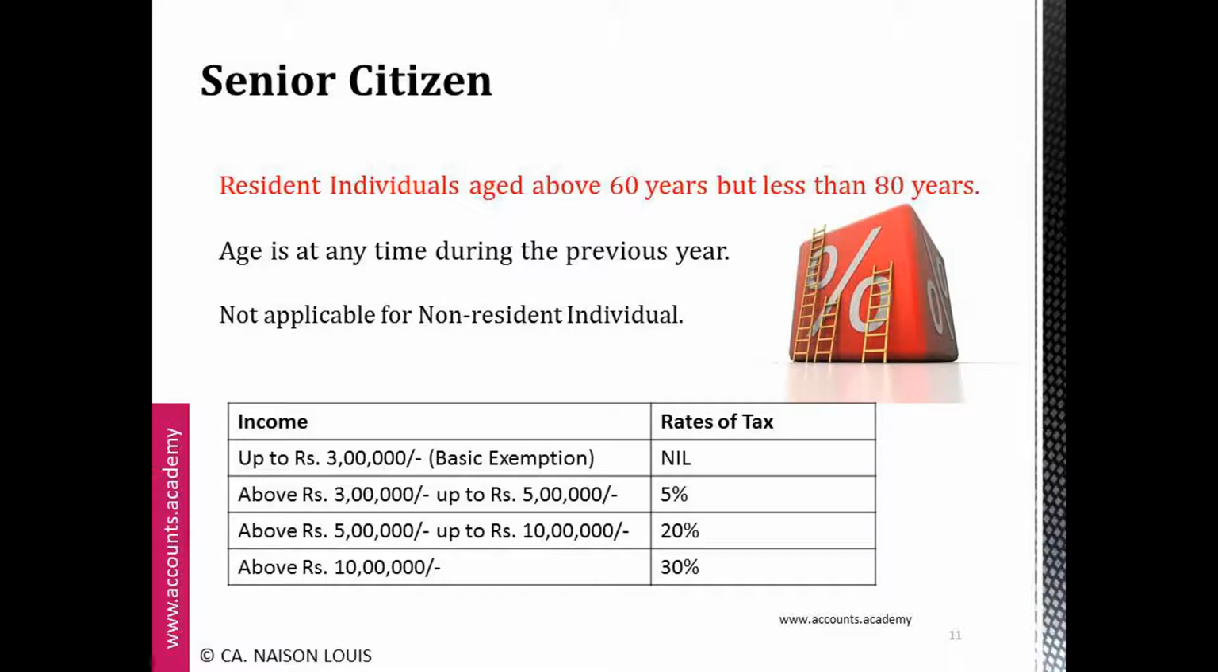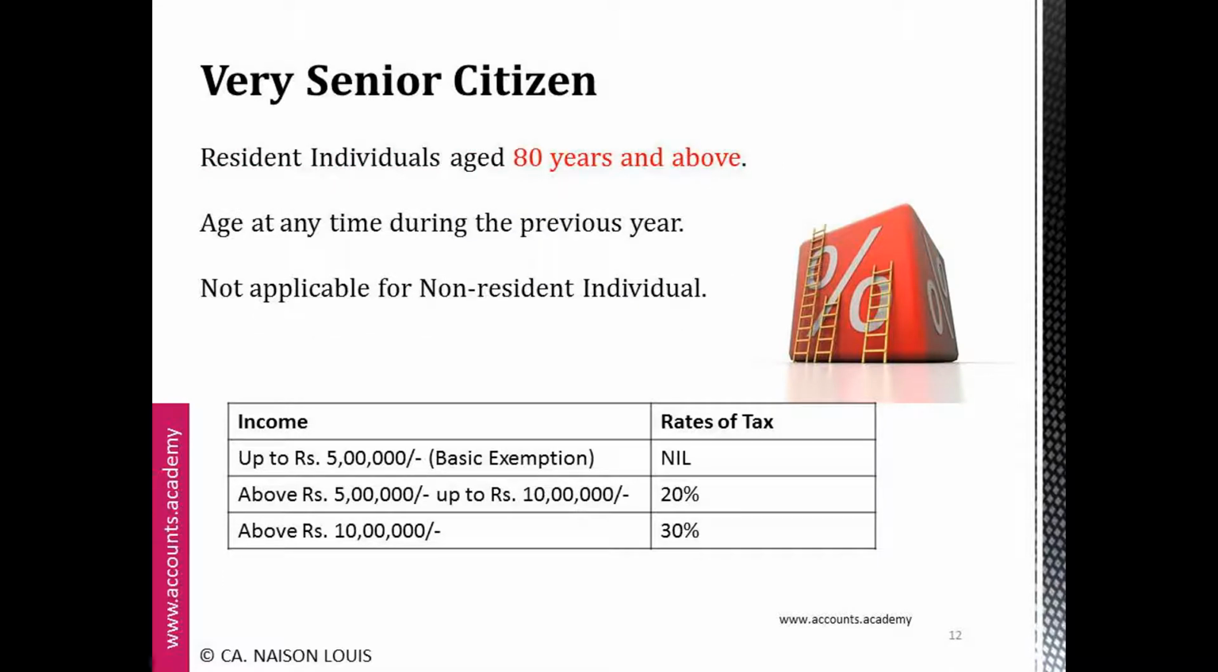So when a person attains the age of 60 years at any time during the previous year, that is, by March 30th, this rate of tax can be used while calculating the tax. This slab is not applicable to non-resident individuals. This rate will not be applicable for a non-resident individual.